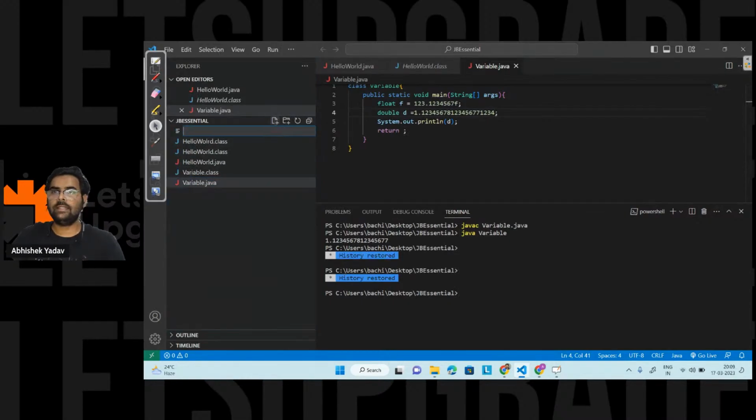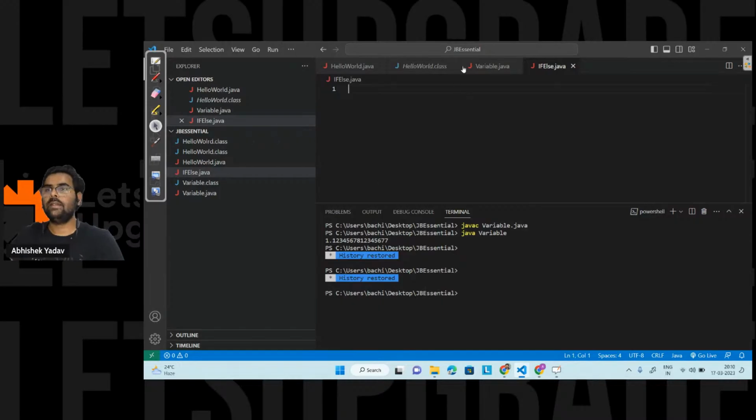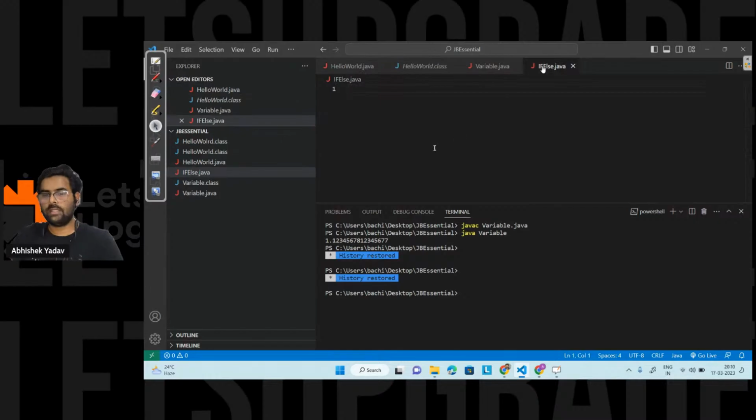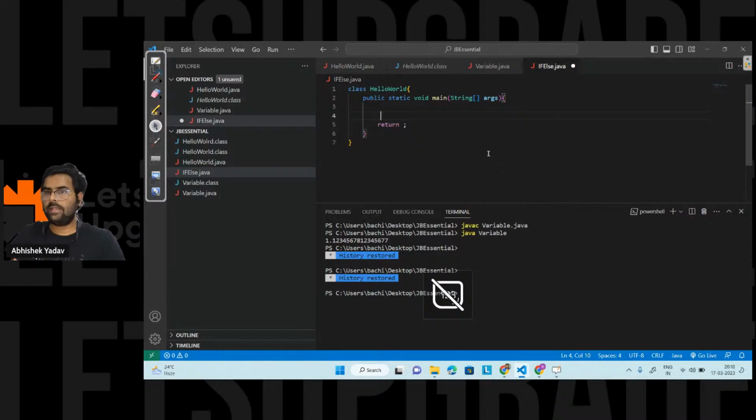Let's create a file here, ifelse.java. After that, let's copy the code and paste it here. Let's remove this part, and I have a variable that holds the age of a person. Let's assume the age is 25. In the next section we will see how we can take input from the user. So int age is equal to 25.